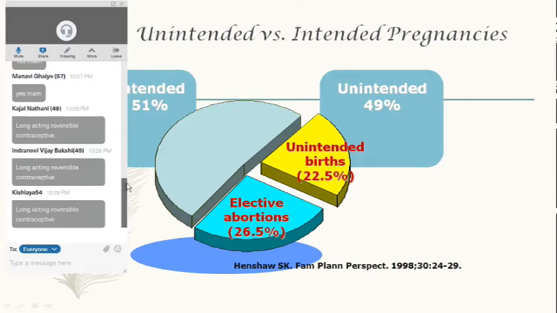Is it visible to all? This part is visible to all.